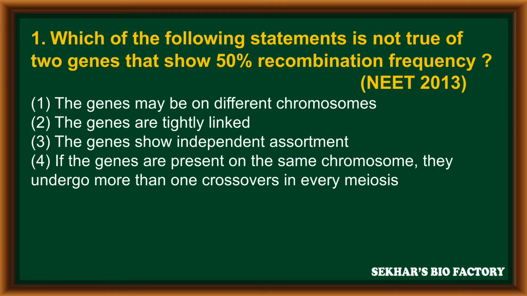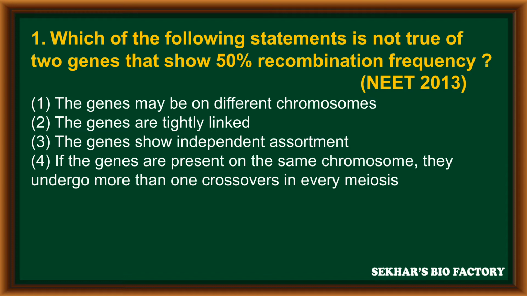The first question is, which of the following statements is not true of two genes that show 50% recombination frequency, from NEET 2013? The first option, the genes may be on different chromosomes. Second option, the genes are tightly linked. Third option, the genes show independent assortment.